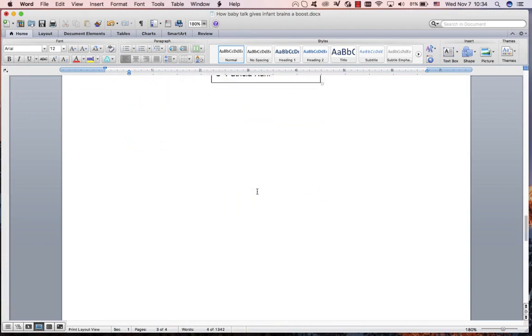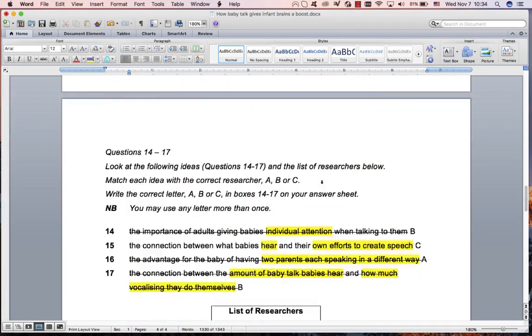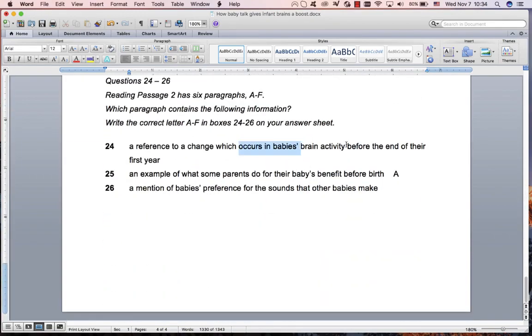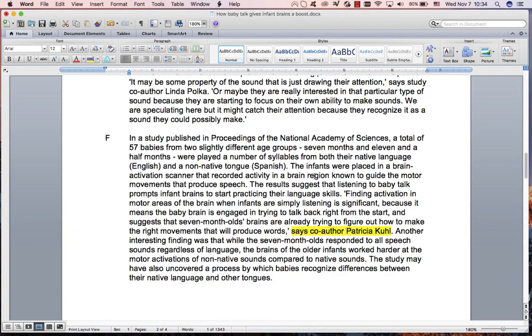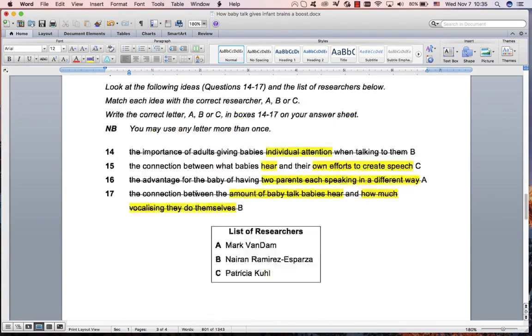You could find it quite quickly because you start scanning at A. Baby's preference for sounds that other babies make, and baby's brain activity. Now I saw brain, so I want to go to E actually. Before the end of their first year is a good thing to look for. Brain region, age group 7 months and 11.5 months. 11.5 months, that's the first year, which is 12 months. Before the end of their first is 11.5 months. At this stage I've got enough. I won't even find it. I know there's a lot of brain everywhere and I've got the time period. I would just guess that one is F.